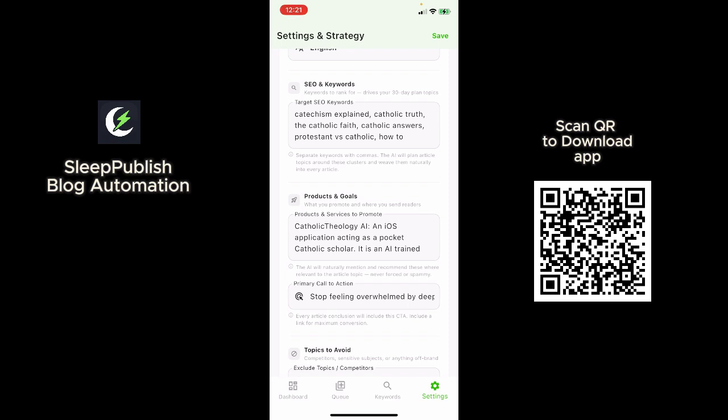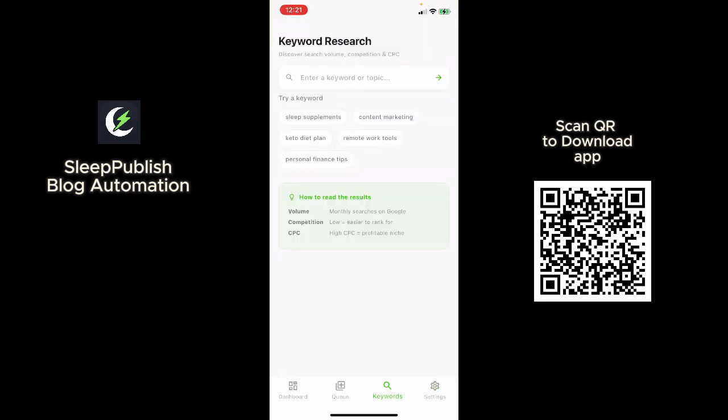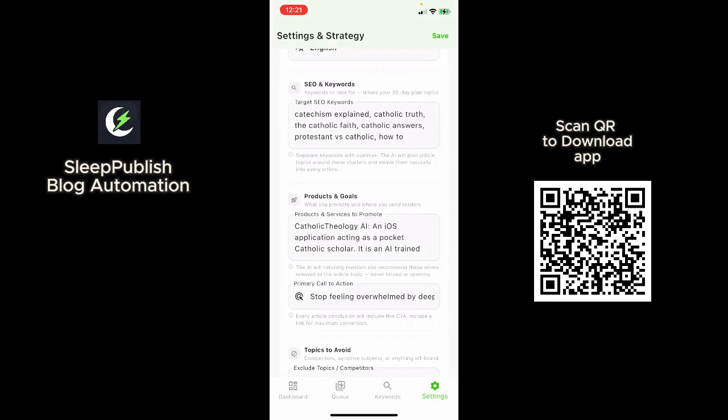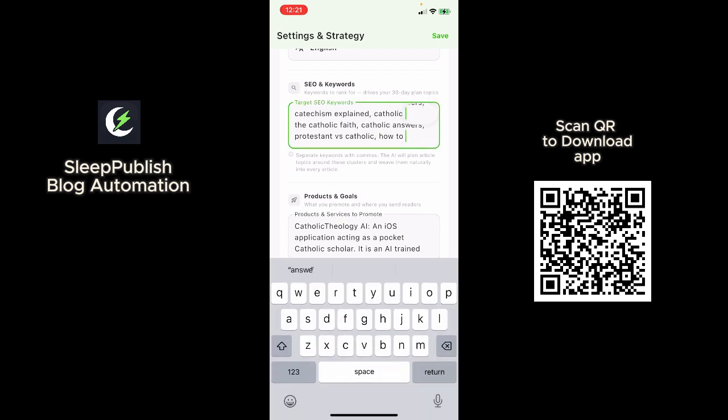And by this time, if you notice from the app, we have the keyword section. So we also, within the app already, are giving you the opportunity to do your keyword research here, and then you find the keywords that have the best search volume and competition. Now once you have all these things, you can come over here and input the keywords that you have. It can be as long as possible, and then you can continue like that.